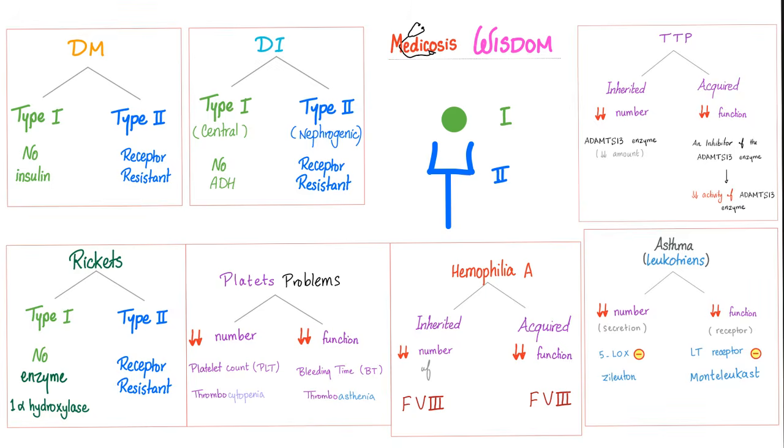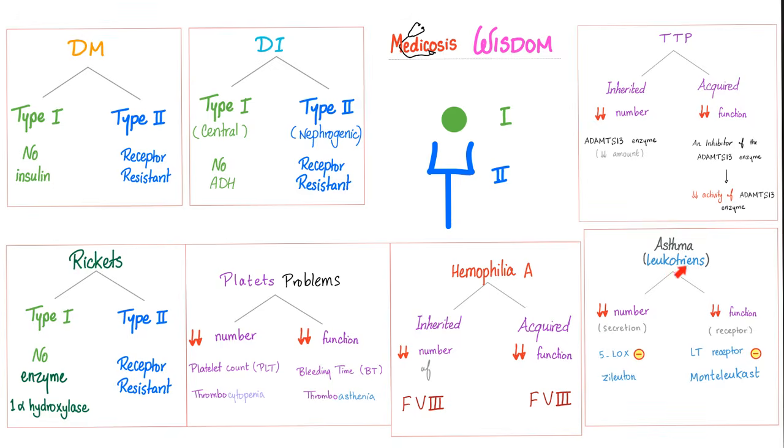Type 2, well, like everything is fine, it's just the receptor is not listening. Another way of looking at 1 versus 2 is looking at number versus function. Platelet problem could be thrombocytopenia or thrombasthenia. Hemophilia could be due to decreased amount of the factor or decrease the function of the factor.